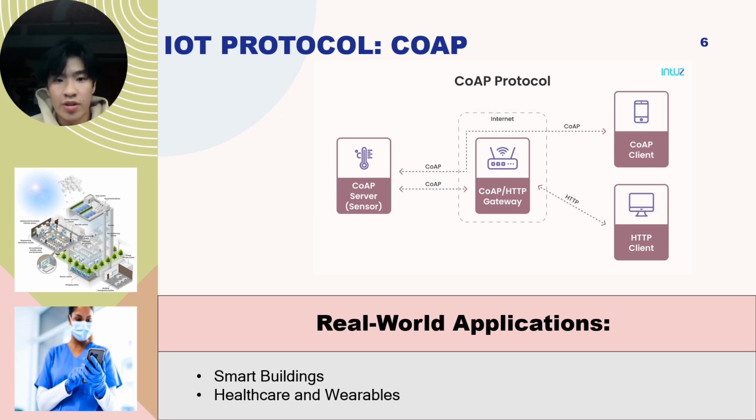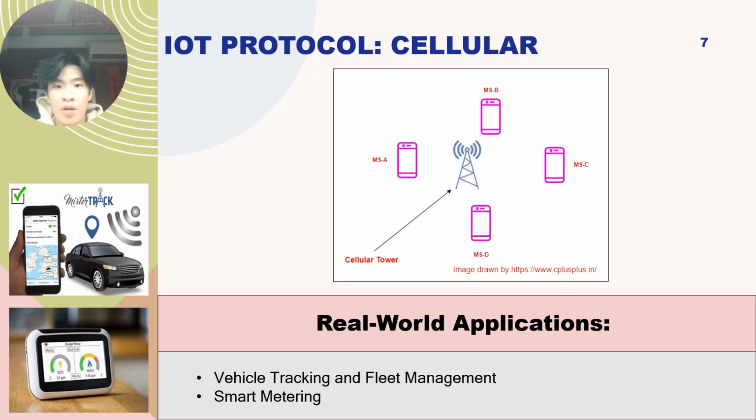As for real-world applications, CoAP is used to control lighting, heating, ventilation, air conditioning, and security devices in smart buildings. Its low resource consumption allows efficient management of many devices. CoAP is also popular in wearables and healthcare apps, enabling communication between small, battery-powered devices with minimal overhead and power use. Finally, let's talk about the cellular protocol.